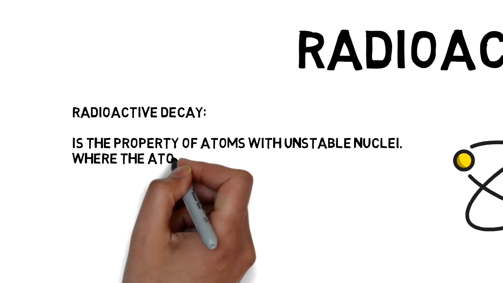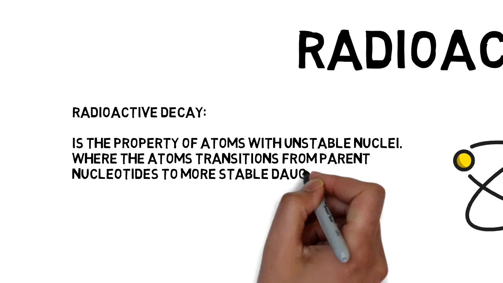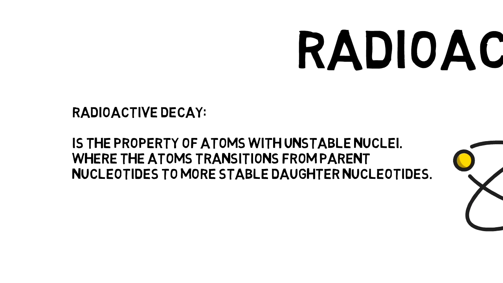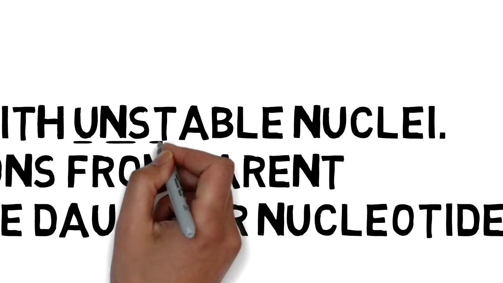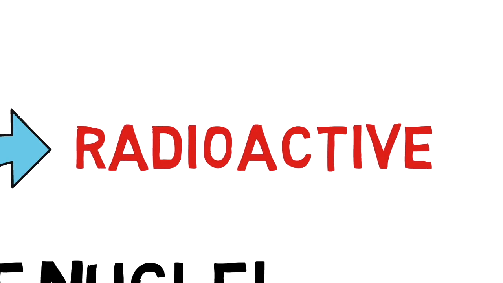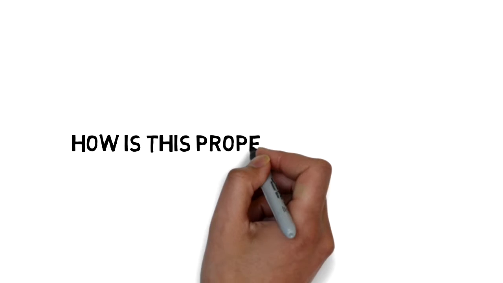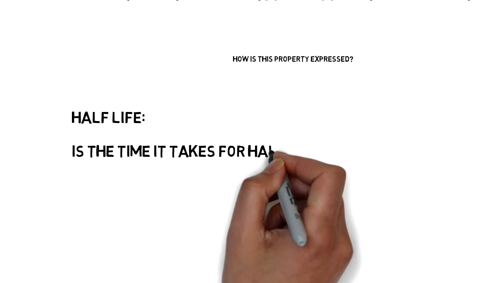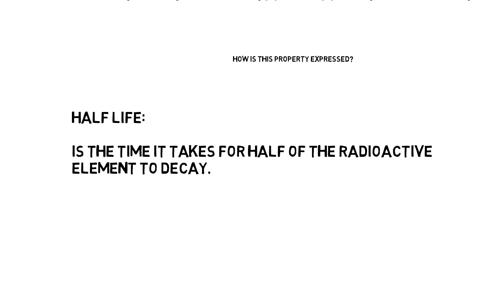It is the property of atoms with unstable nuclei where the atoms transition from parent nucleotides to more stable daughter nucleotides. Unstable nuclei elements are considered radioactive. So how is this property expressed? That would be the half-life, which is the time it takes for half of the radioactive element to decay.